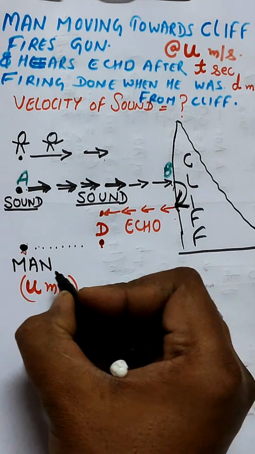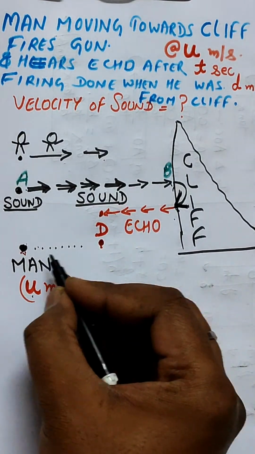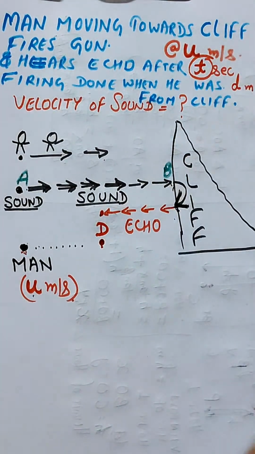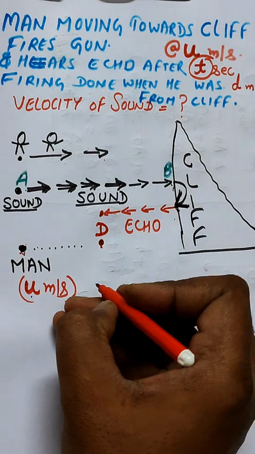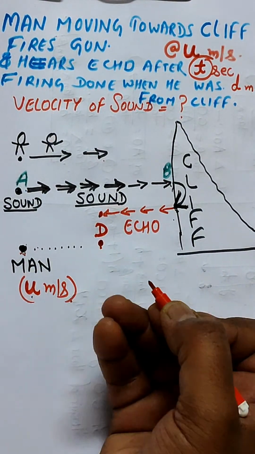Now the man's speed is u meter per second, and the man heard the echo after t seconds. So the time taken by the man to hear the echo is t seconds.